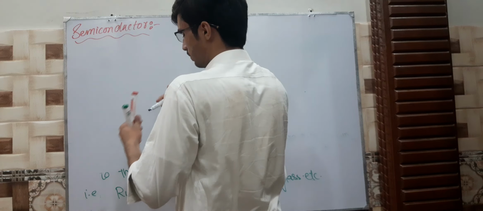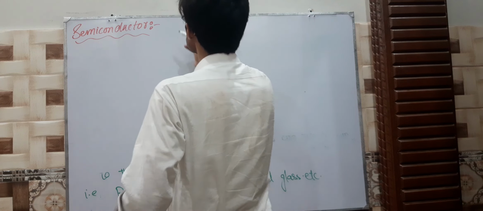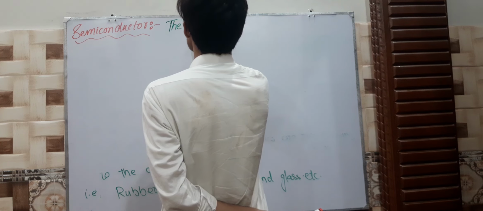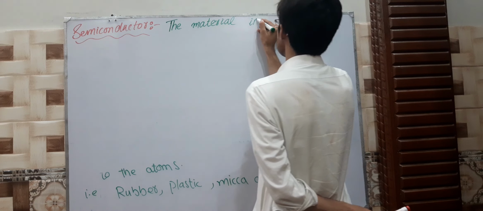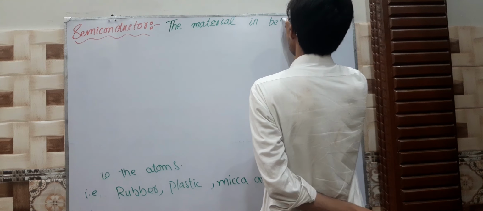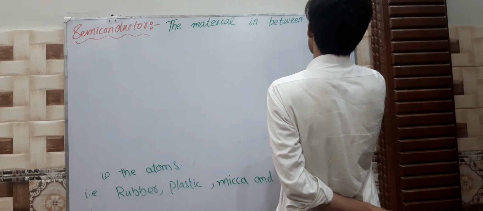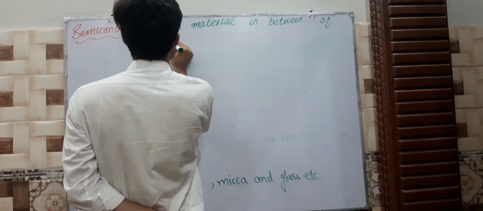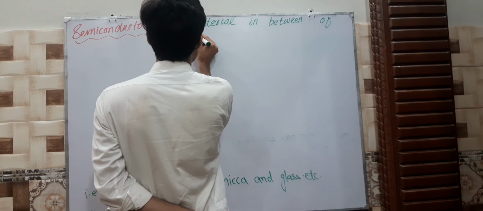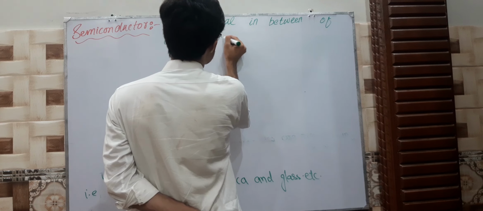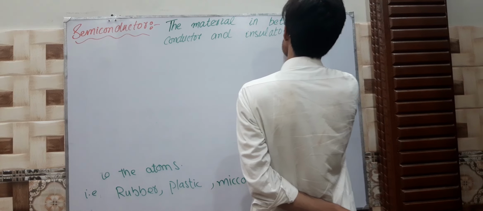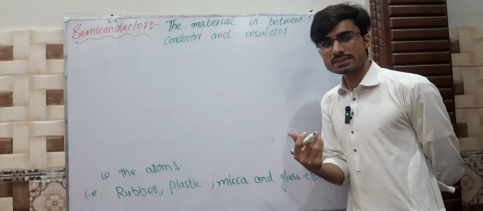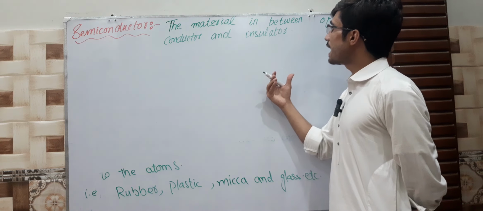The material between a conductor and an insulator, we call it a semiconductor, which is not properly a conductor nor properly an insulator.